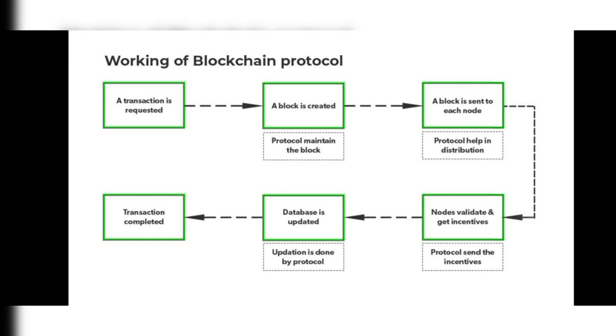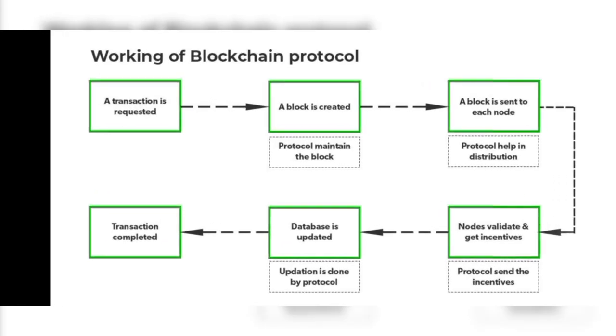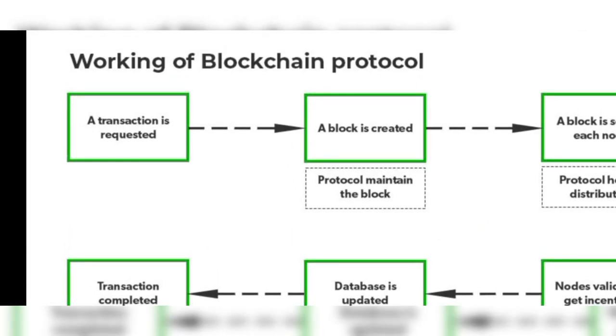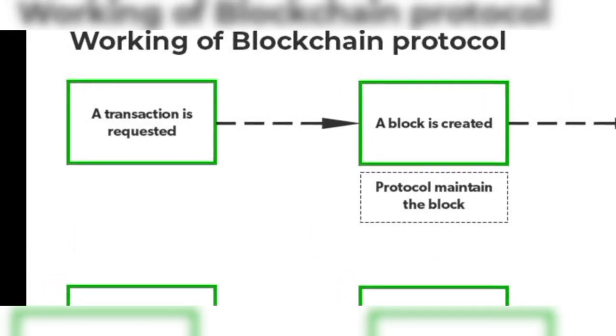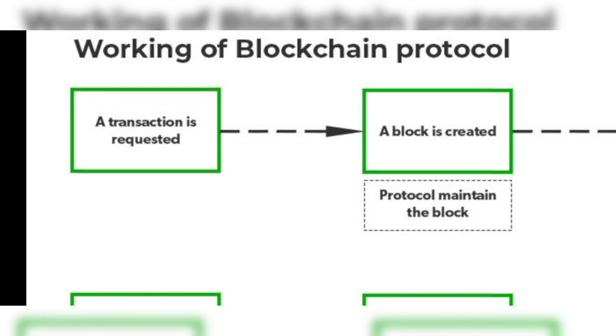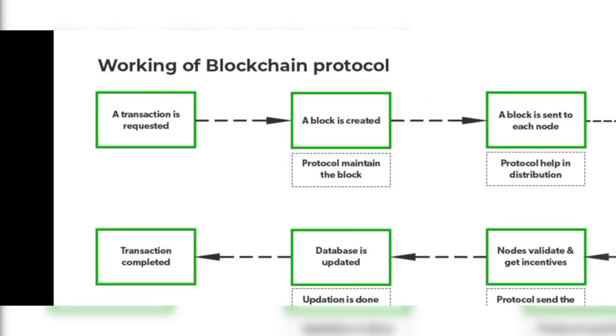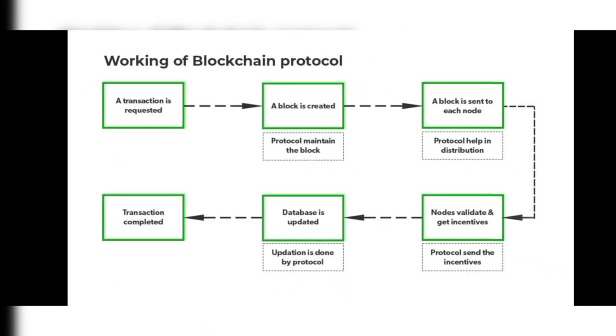Okay. Here, see, a transaction is requested. What is the working of the blockchain protocol here? A transaction is requested. Next, a block is created. After the transaction is requested, a block is created. How? The protocol maintains the block. Next, after a block is created, it is sent to each node. Each node can see the block. Okay. How? The protocol helps in distribution.